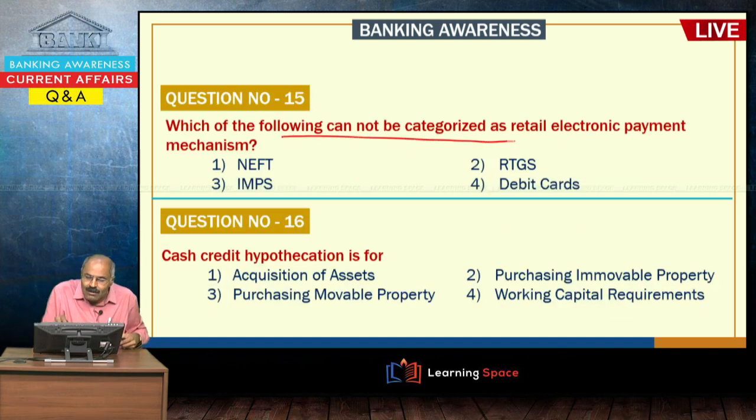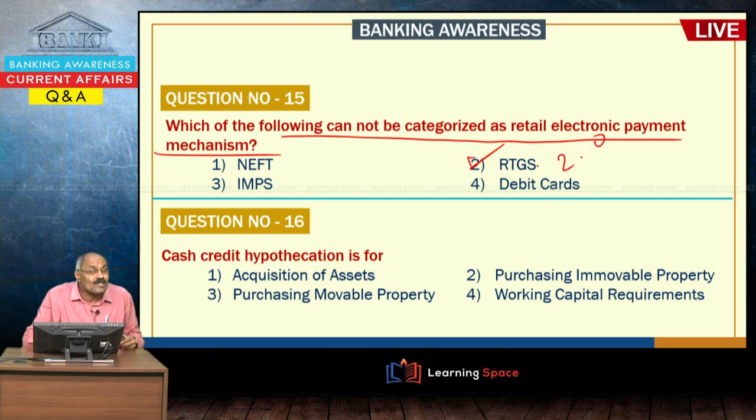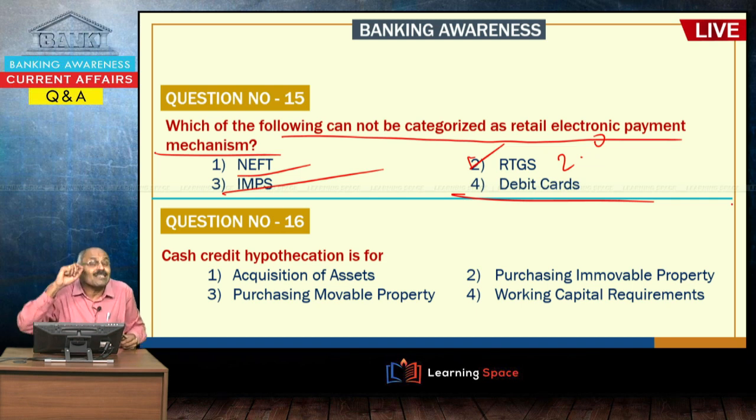Which of the following cannot be categorized as a retail electronic payment mechanism? RTGS is not retail. Here the minimum is 2 lakhs, beyond 2 lakhs only we send. That is not an example of retail payments. Retail payment examples are NEFT, IMPS, and debit cards, but RTGS is not a retail electronic payment mechanism.